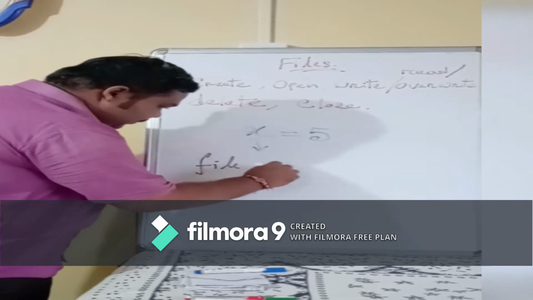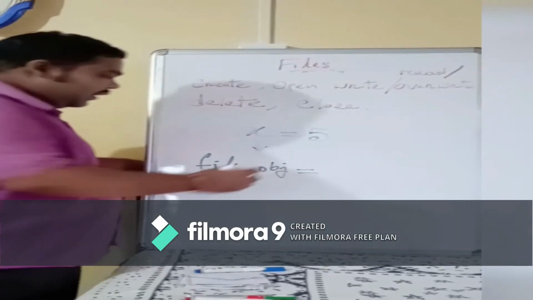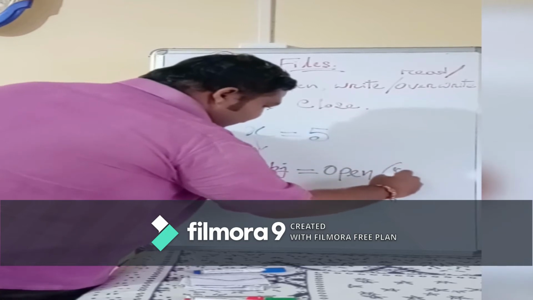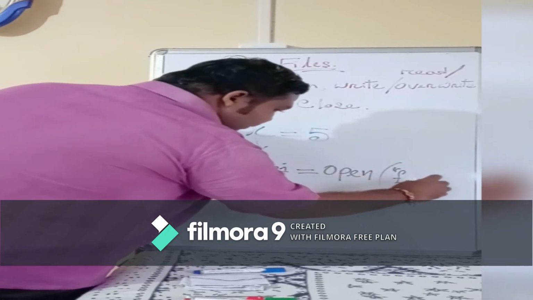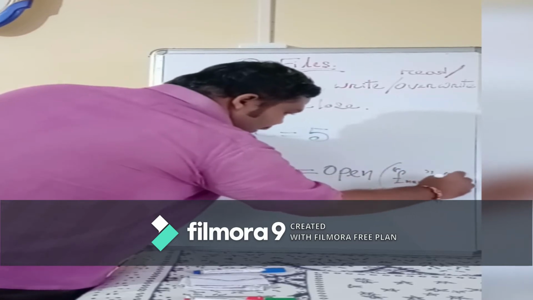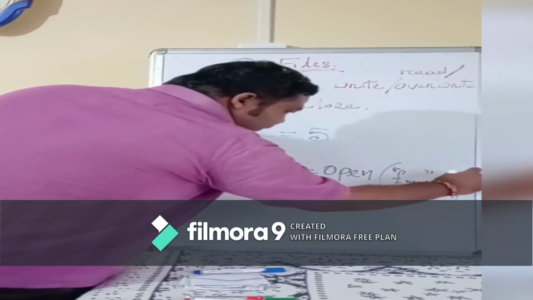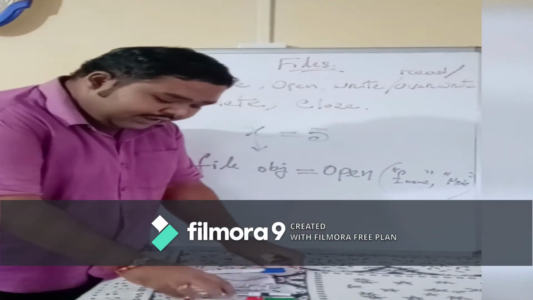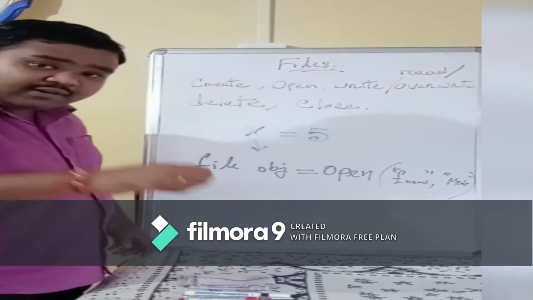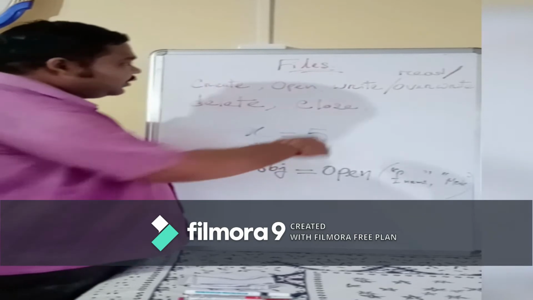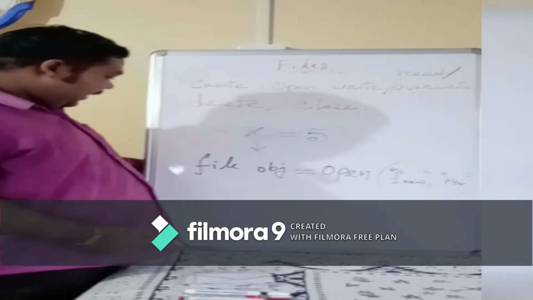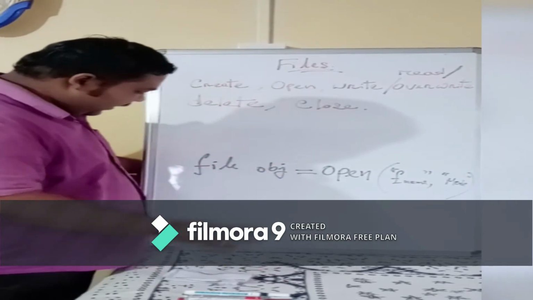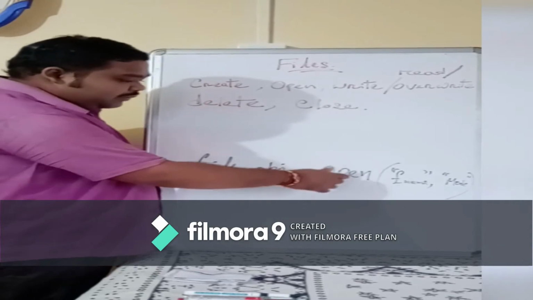File object equals what? File object equals open, file name, and mode, the access mode. In which mode do you want to open it? Either in write mode or read mode. If you only want to open that particular file to read, then R. If you want to write on it, W. Append, A, like that. So this is the syntax for opening the file. File object should be there. We will place open in the file object.